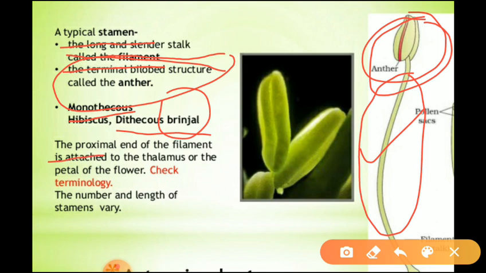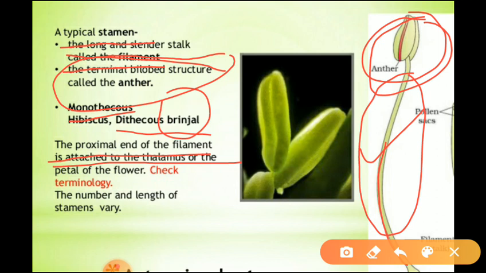The proximal end of the filament is attached to the thalamus or the petal of the flower. Proximal end means the other end from the anther. Where is it attached? It is attached to the thalamus or the petal of the flower. What is the thalamus? It is the basal swollen region of the flower. Is it clear?